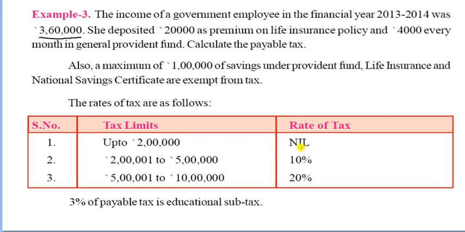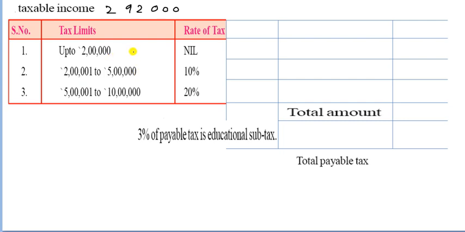Up to 2 lakh, there is no tax, then 2 to 5 lakh it is 10%, and after that, so our income is going in this. So let us start how to calculate it. Up to 2 lakhs there is no tax, so you can write here 2 lakh like this.